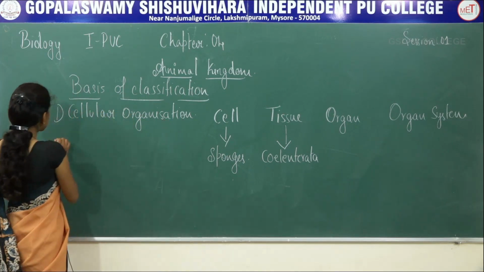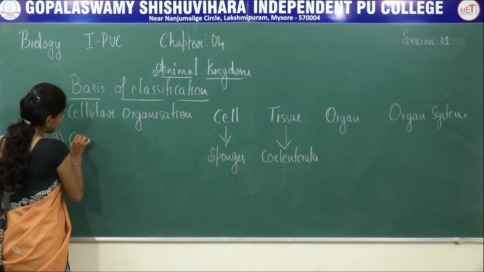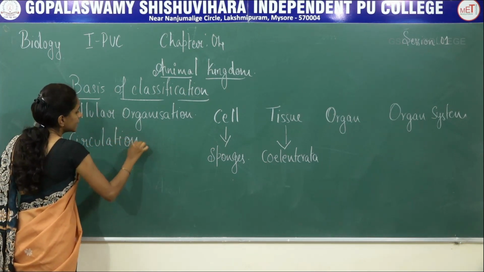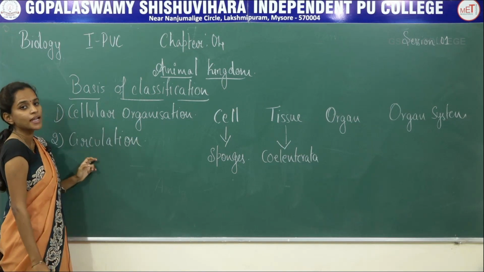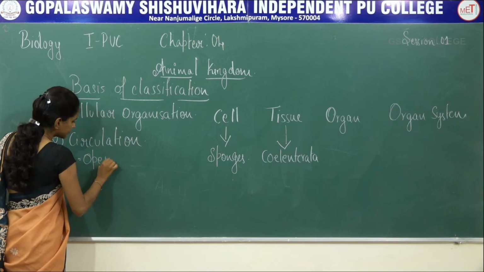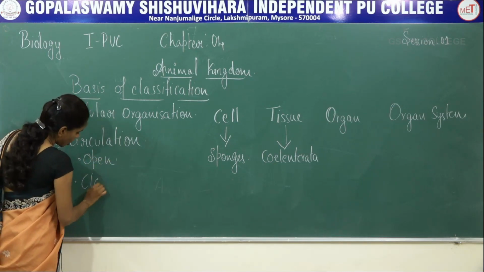The second one is circulation. Circulation can be classified into two different forms. One is open, another is closed.